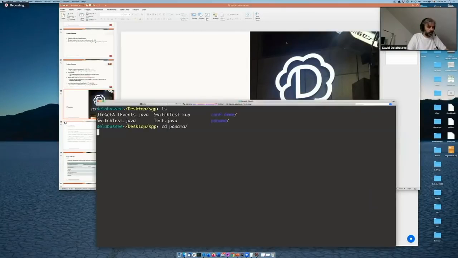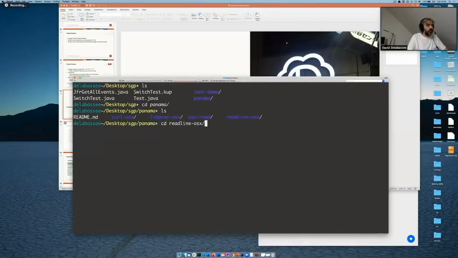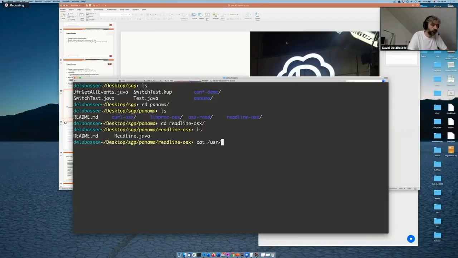So let's see. I hope that it's big enough. What I have here is a very simple Java application, but first I'm going to go, let's see, where is it? No. So I'm on OS 6. This is a Linux.